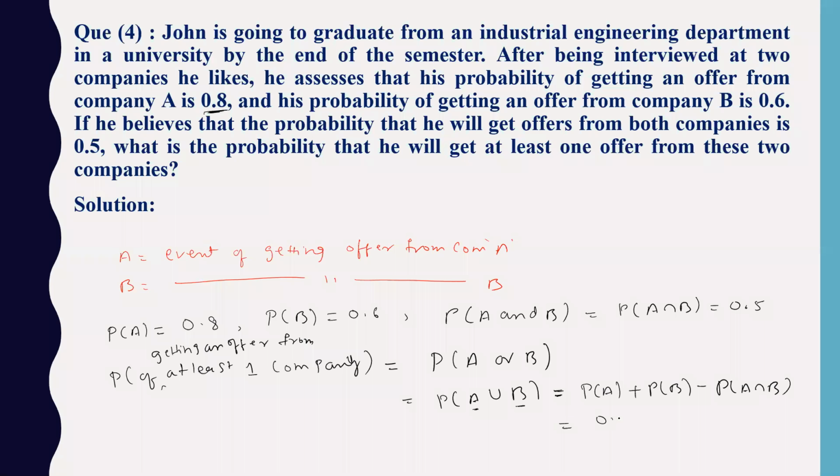So this will be 0.8, 0.6 minus 0.5. Can you tell me the answer? 0.8 plus 0.6 minus 0.5. 0.9. All right. 0.9 is the correct answer.